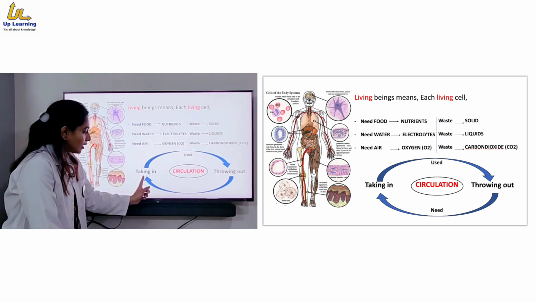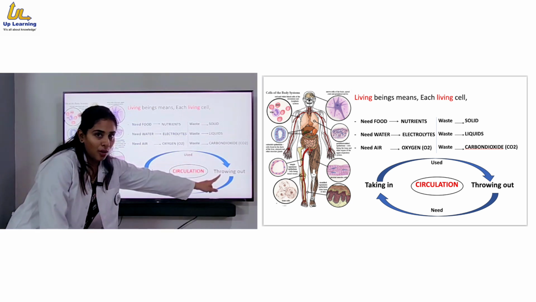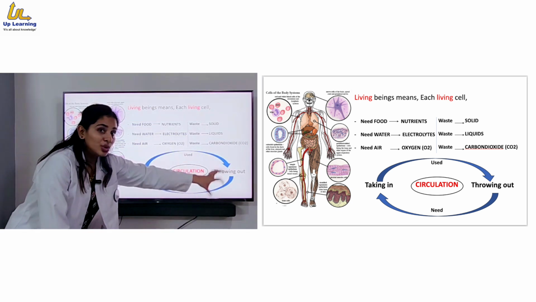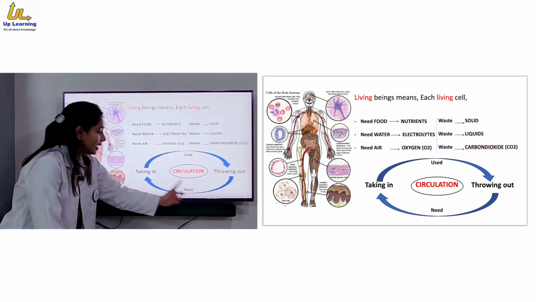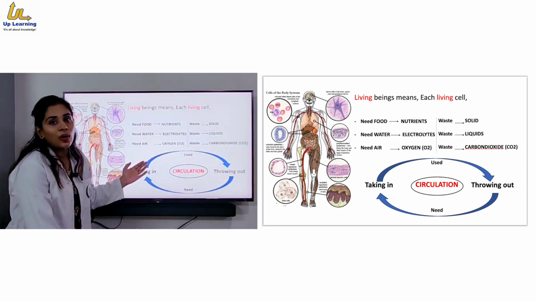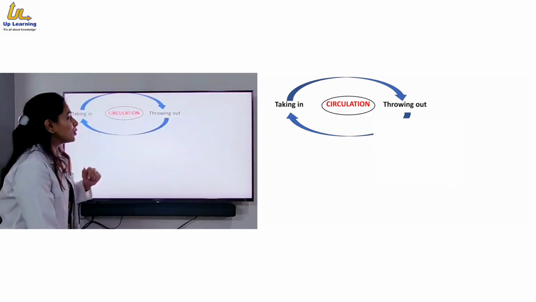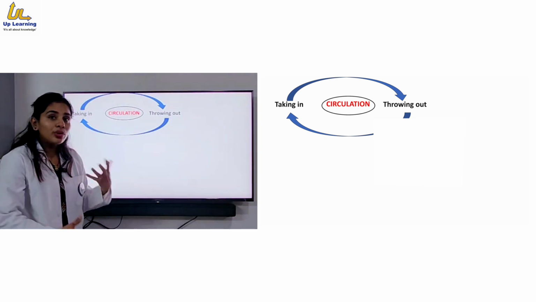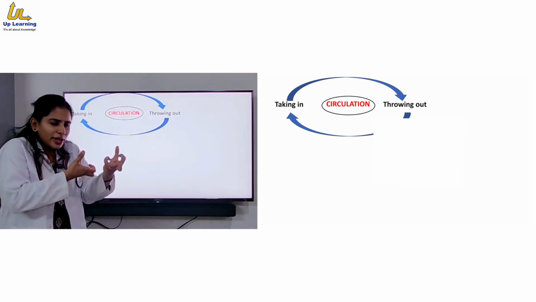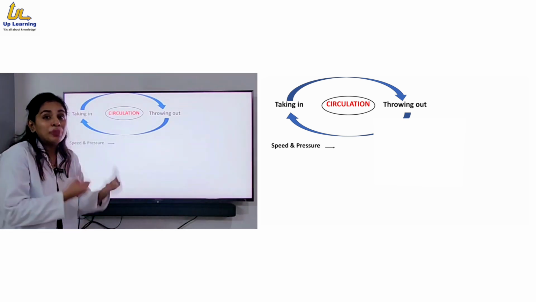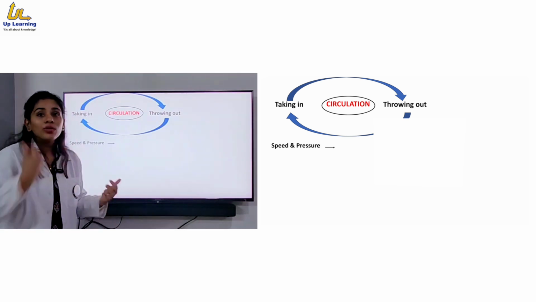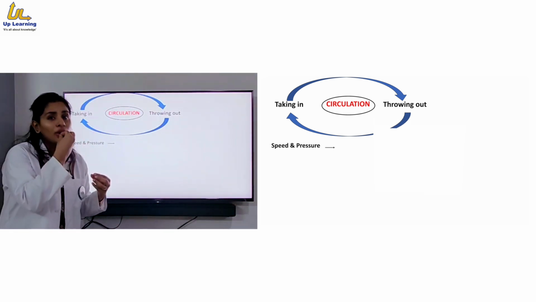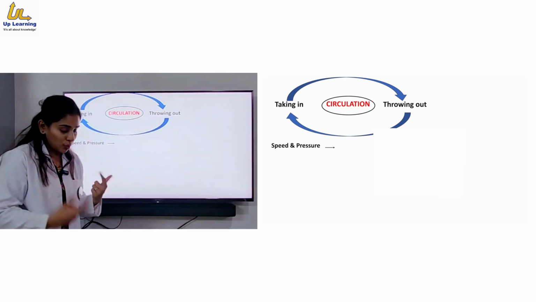After taking it, using it, and throwing it out, you will require the next need, and then again you will take in all these important nutrients. For this circulation process, you need a kind of pressure and speed to circulate throughout the body whatever you have taken through your mouth or nose.